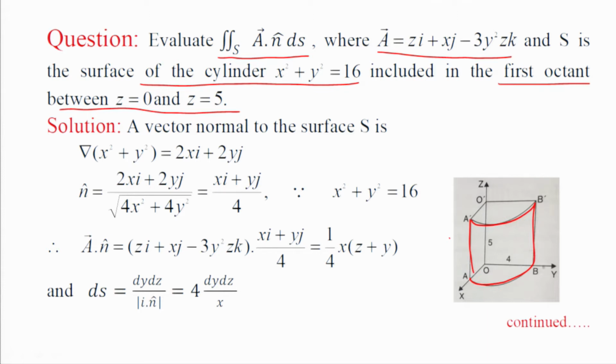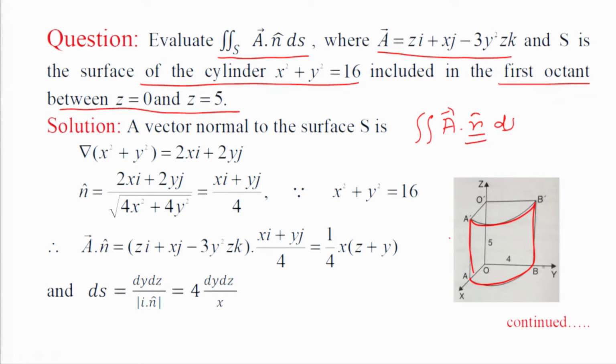So, for this, if we take the projection on the xy plane, it is x square plus y square. Then let us first find the normal vector. To find this, we have to evaluate the integral of A dot n ds. So, what is the unit normal vector n here?